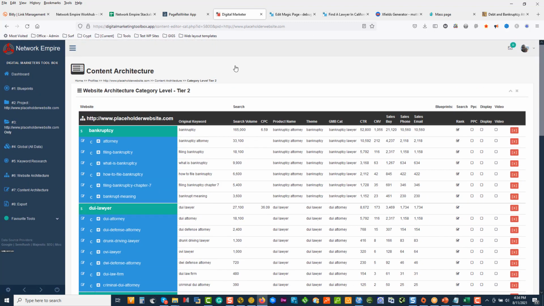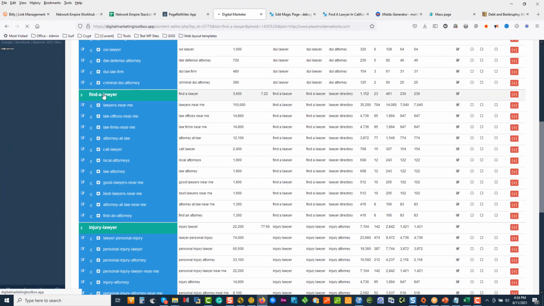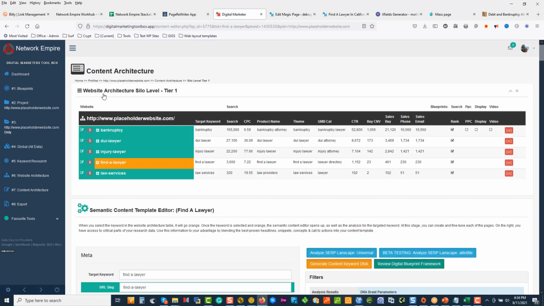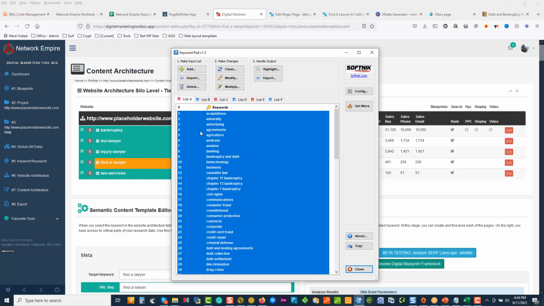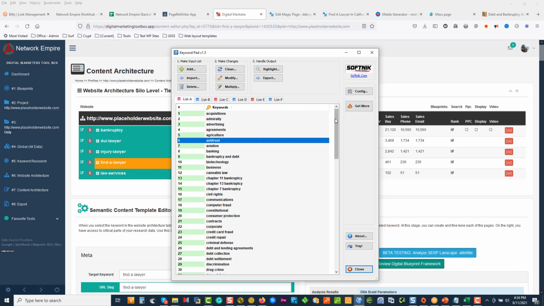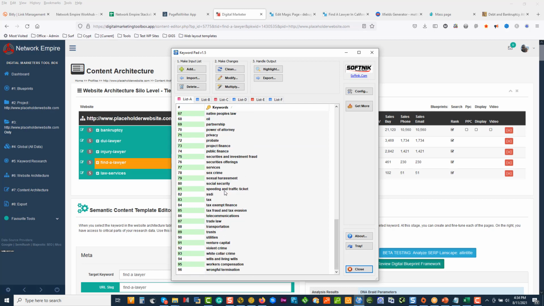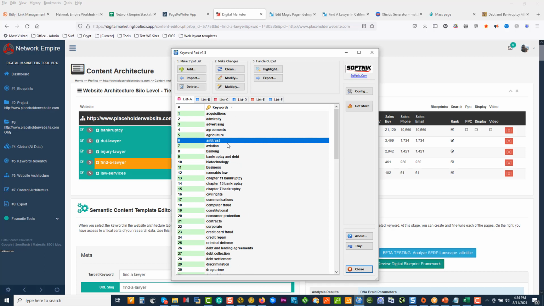To dig deeper into those blueprints, I'm going to quickly click on Find a Lawyer. And in this process, I've been working on and off and recording and doing a few drills to save time. As I've done this, I've exploded out a list of keywords. So I'll show you what I've done here. I use this tool called KeywordPad. It's a tool that's been around for probably 10 years. It's a great tool. When I started the research, I discovered that these words, there's 96 of them, dominate the market. These are the market segments of law.